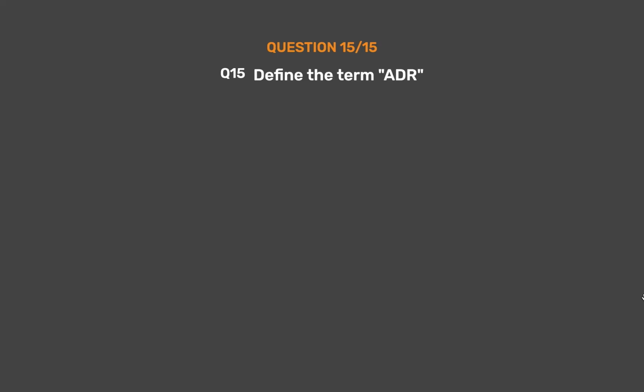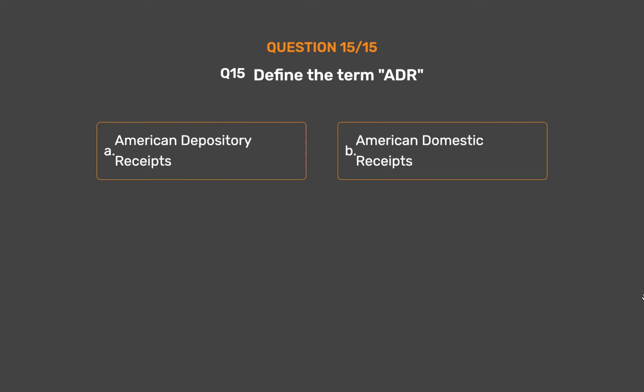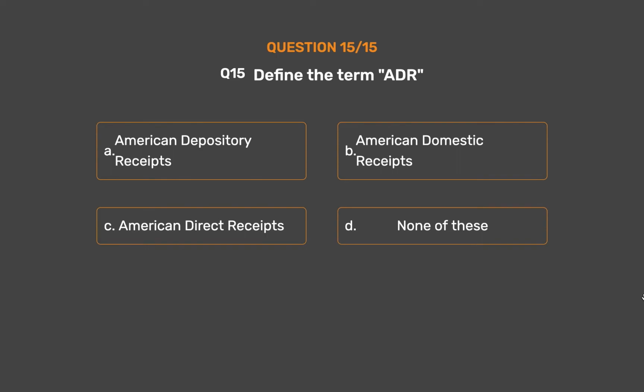Question number 15. Define the term ADR. Option A, American depository receipts. Option B, American domestic receipts. Option C, American direct receipts. Option D, none of these.